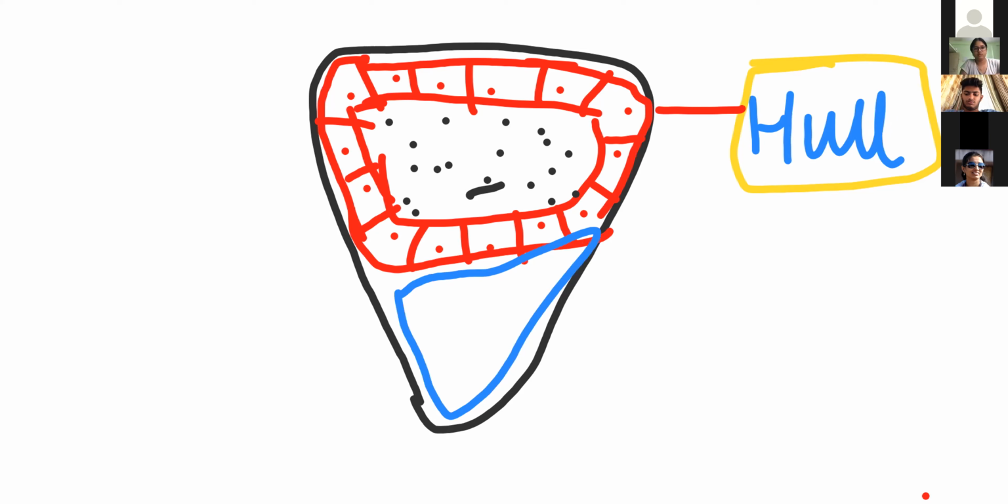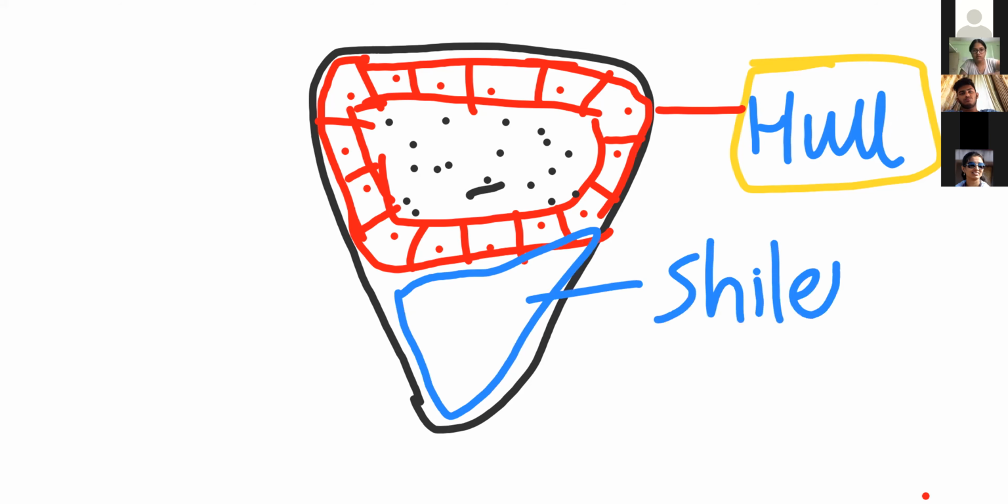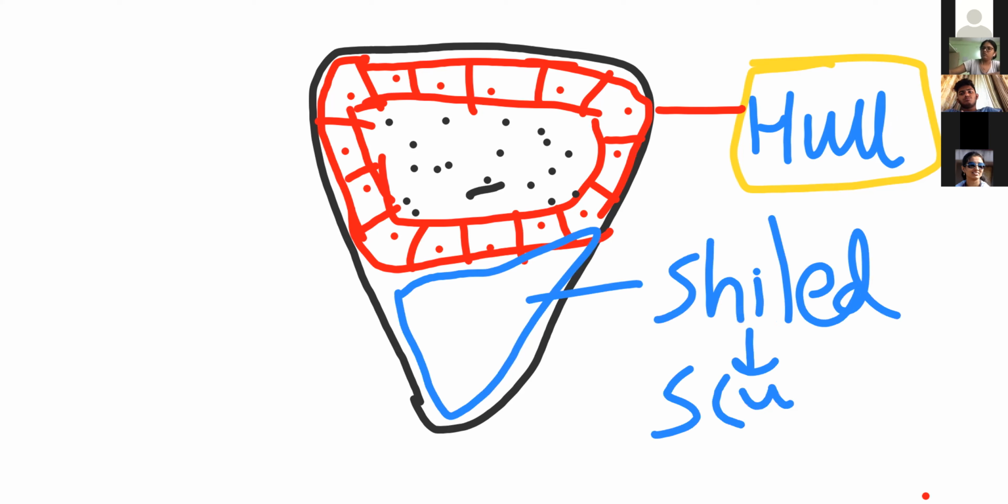Remember, the single large shield shaped cotyledon is known as, here a particular term is given, scutellum. Monocot seed के लिए scutellum word है cotyledons के लिए.